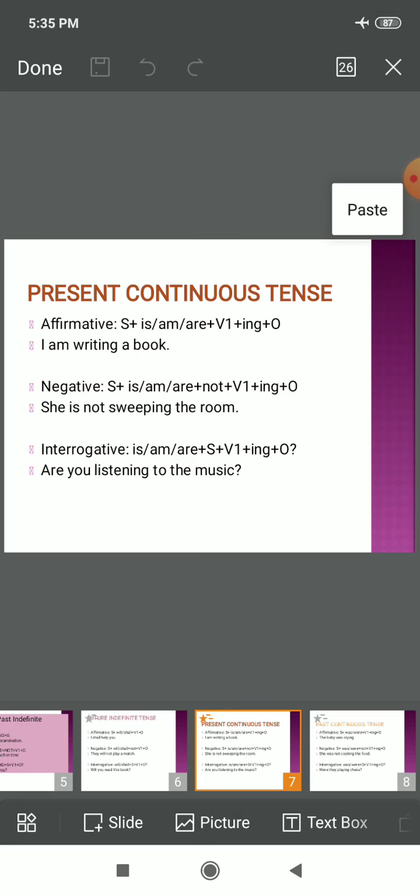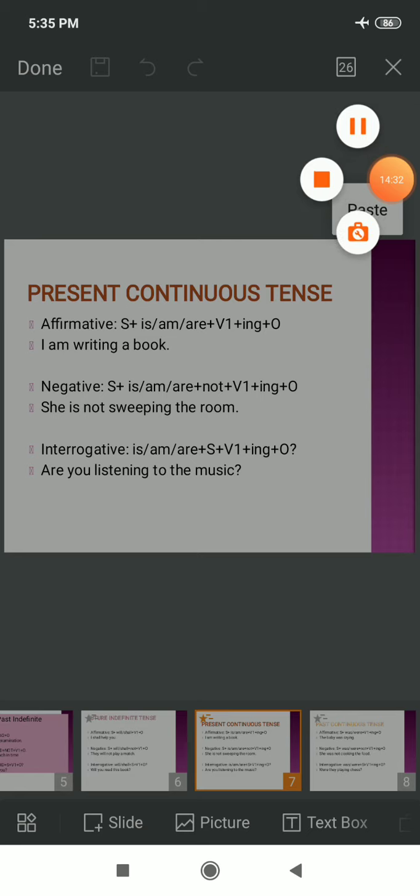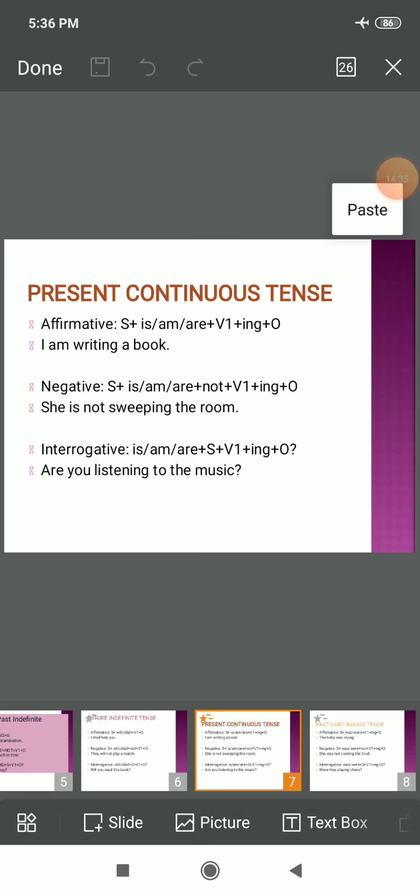Right? So next type is interrogative. Again in this, the helping verb is, am, are. As in the previous slides, the helping verb would come in the beginning in interrogative sentences: is, am, are, then subject, verb's first form plus ing plus object at the end. Are you listening to the music? Question mark at the end. You may make a similar sentence like, are they going out for the picnic? Question mark at the end. Right? I hope that's clear.